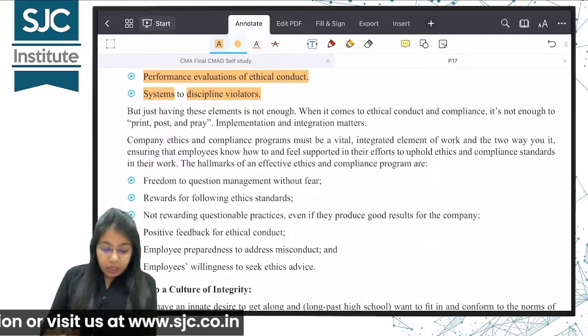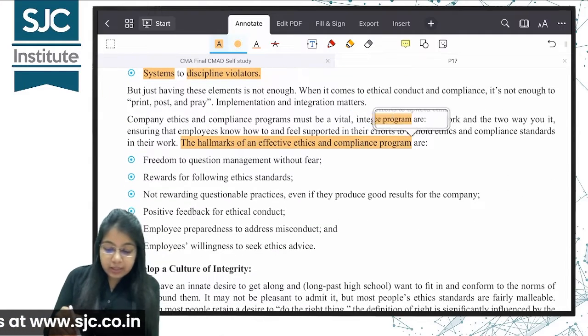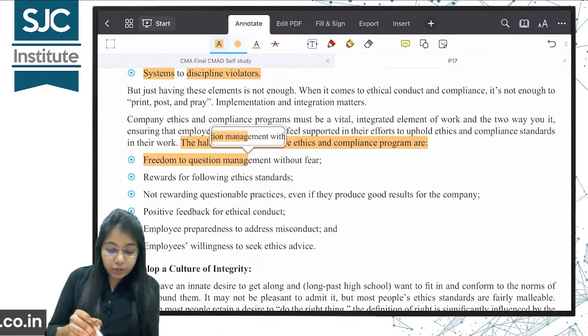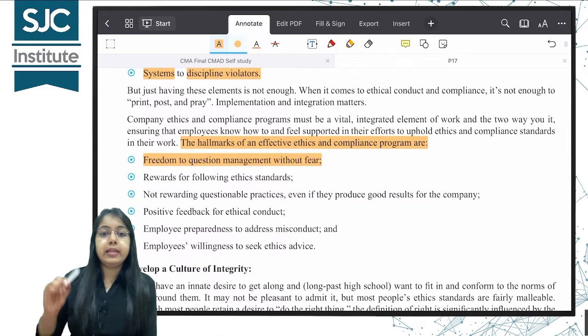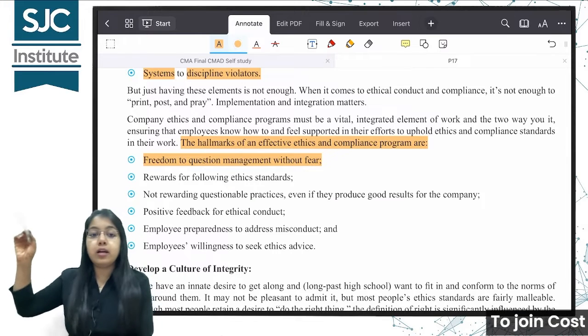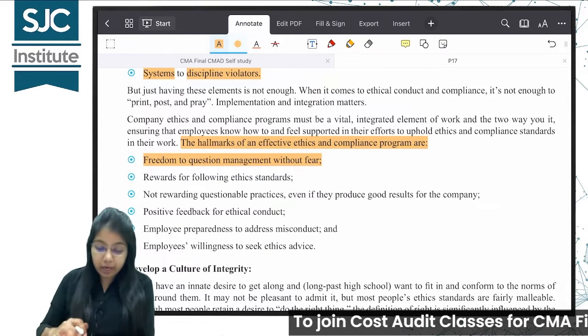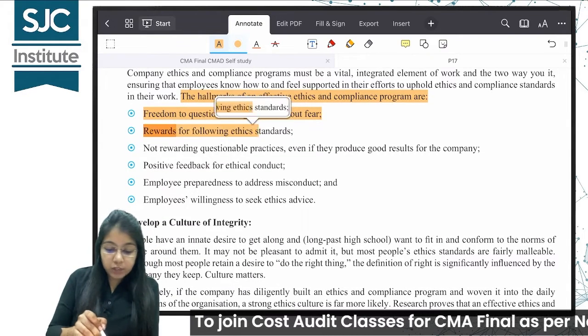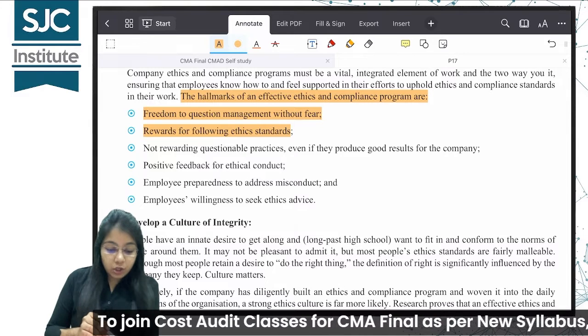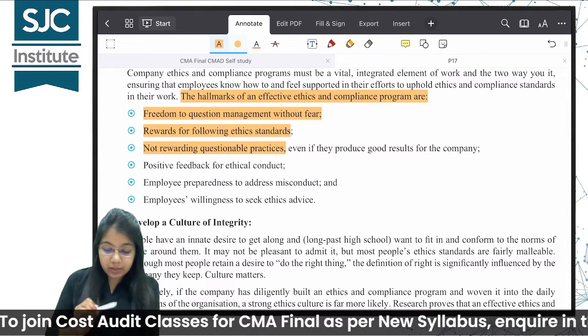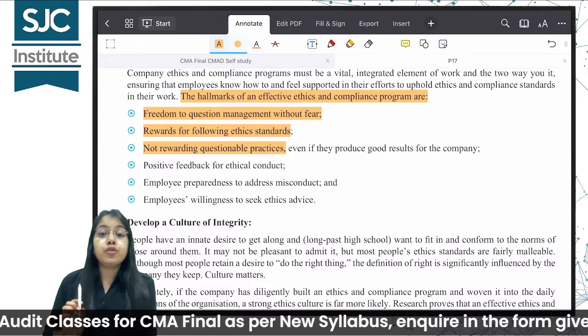Okay. The hallmarks of an effective ethics and compliance program are freedom to question management without fear. ये ऐसा क्यों हो रहा है, उसने ऐसा किया, कुछ क्यों नहीं उसके अगेंस्ट एक्शन लिया गया. I should have the freedom to question management without any fear. Rewards for following ethical standards. Not rewarding questionable practices, even if they produce good results to the company.